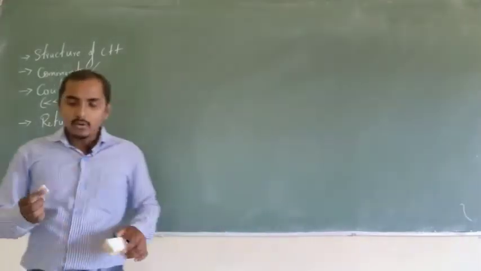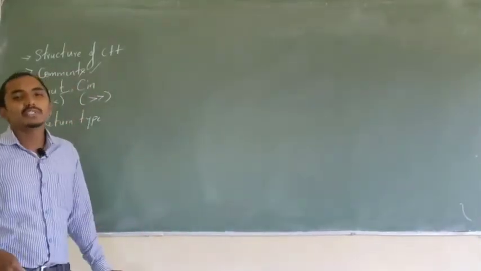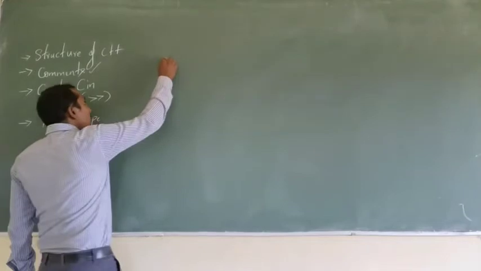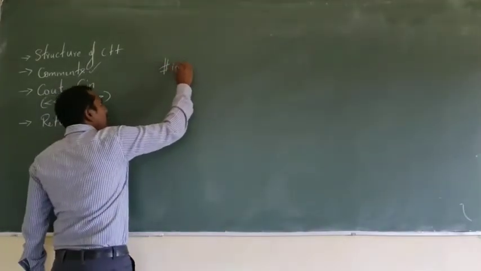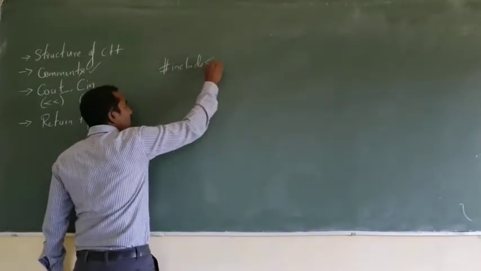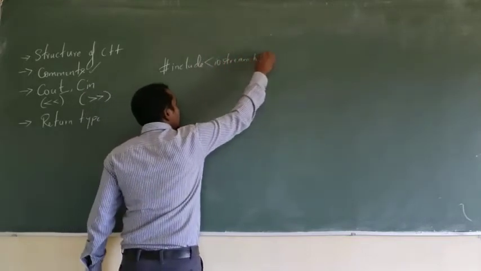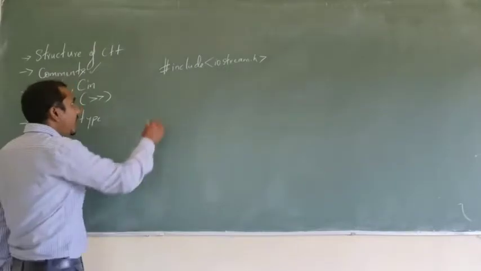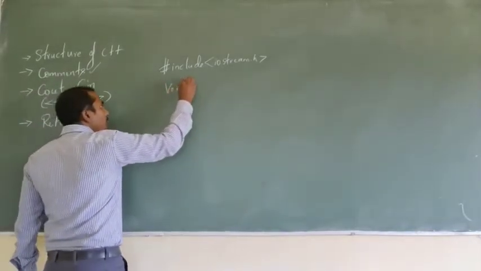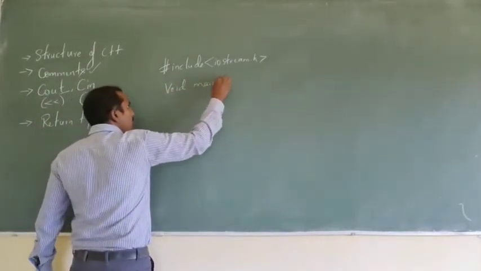Now, if we want to read some information and print some information, we are going to write something like hash include iostream.h, that is a file, followed by your main function.